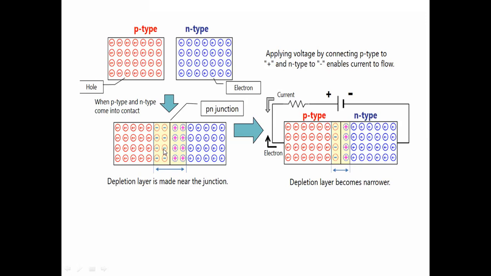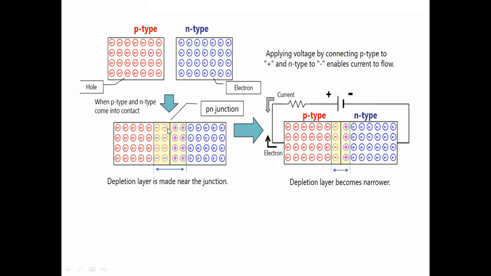So this formation of the depletion layer and the barrier potential, with the p type and n type material, is called a PN junction. You can call it a PN junction diode.